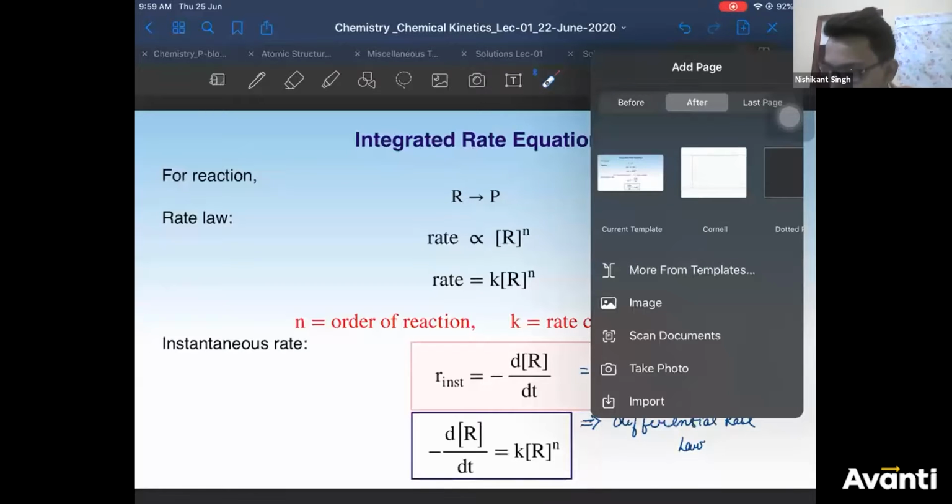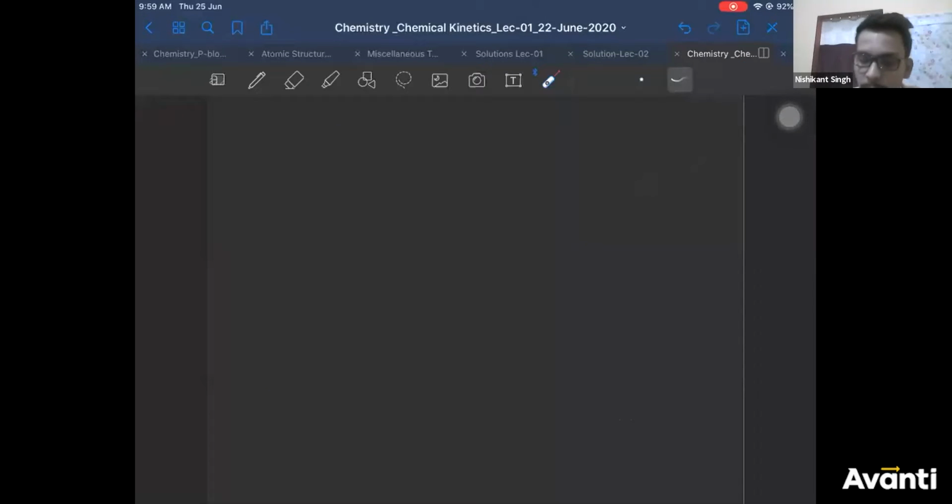No doubt. Very good. Now, I'm going to derive it manually for your understanding. Please see this. We have written minus dR by dt equals k R to the power n. Parallelly, I want to write something else also. If this is your reactant concentration, reactant gives you product. You started with time equal to 0.